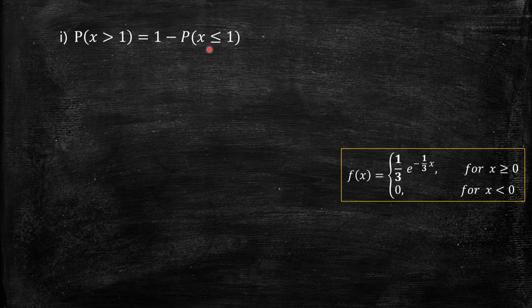The function is defined only for the positive interval. The probability of x less than or equal to 1 is the integral of f of x from minus infinity to 1. The function is defined only for x from 0 to infinity, and for all negative values, from minus infinity to 0, the function is 0.